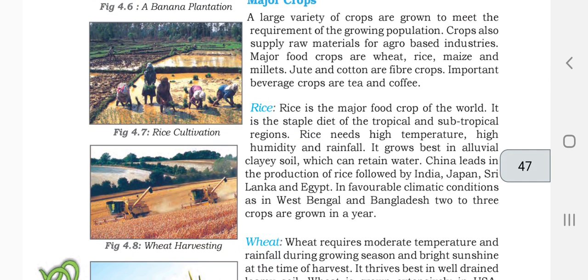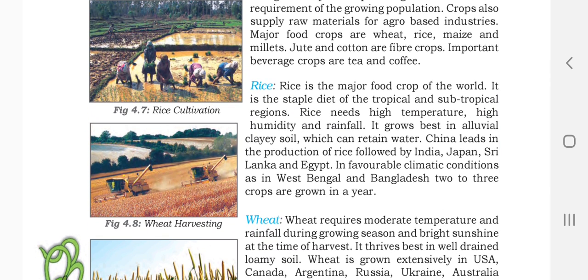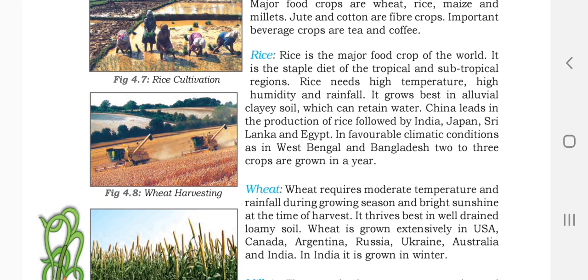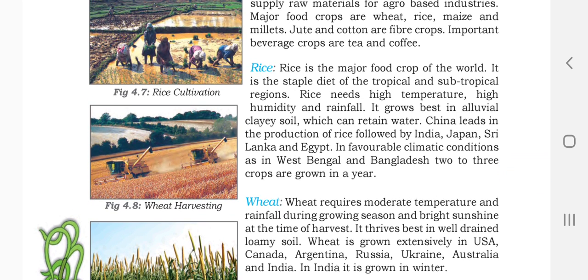So these are major crops. So what about rice? Rice is the major food crop of the world, meaning most of the world's people eat rice. It is the staple diet of the tropical and subtropical regions. Rice needs high temperature, high humidity, and rainfall. So for rice we need this kind of atmosphere, then only it will be produced well.